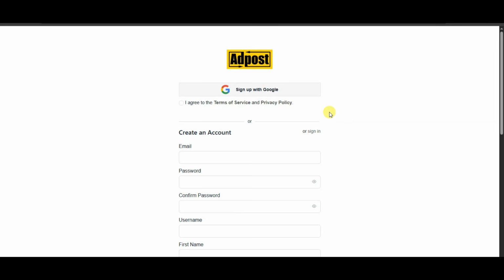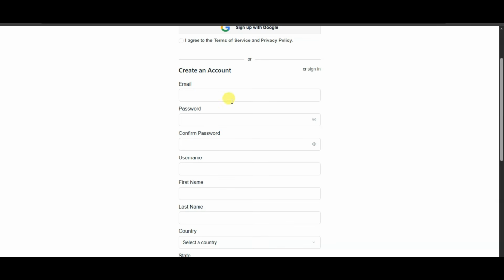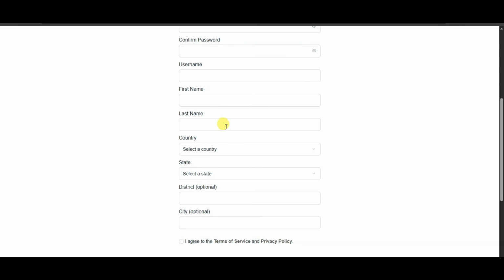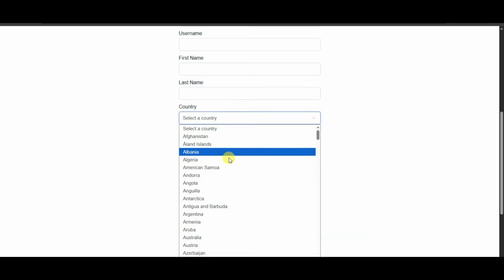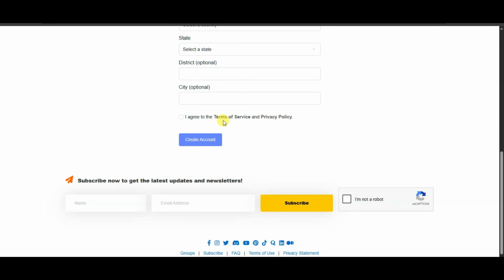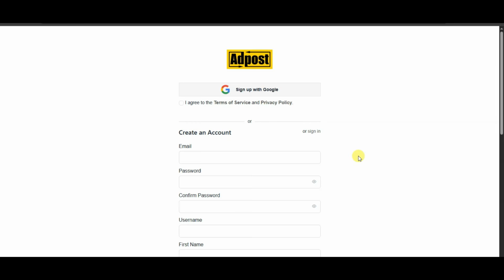In the next step, you will have to create an account on this website. You can type here your email address and password. You can type your username, first name, last name. You can select here your country. You can select your state. You can read and accept its terms of service. At last, you can click on the create account button. I have already created an account on this website. I'm going to sign in.